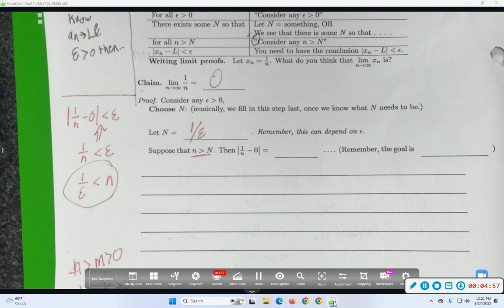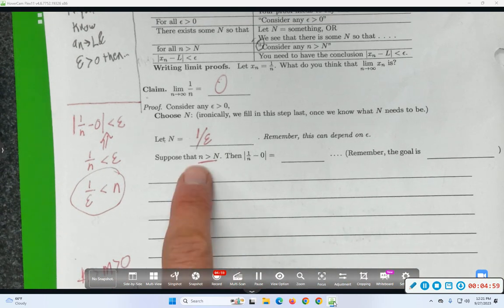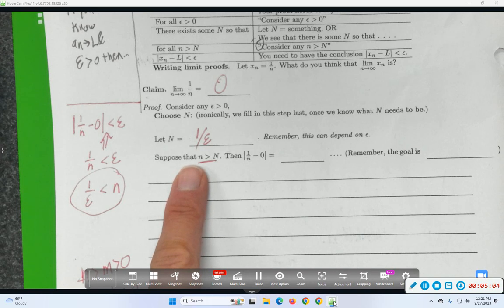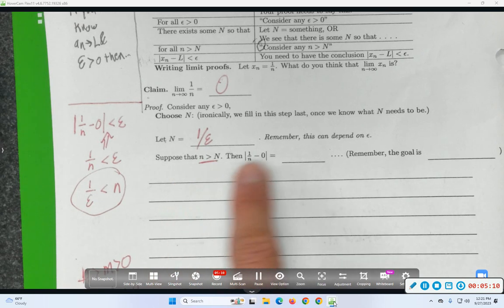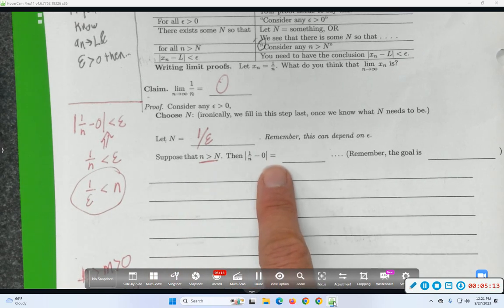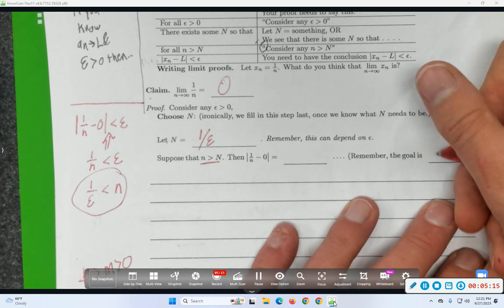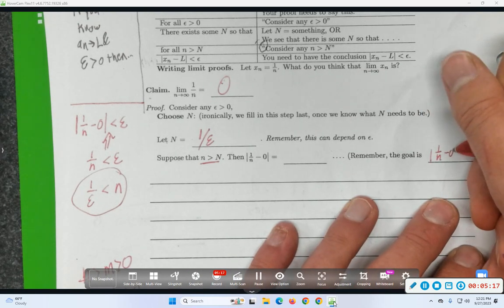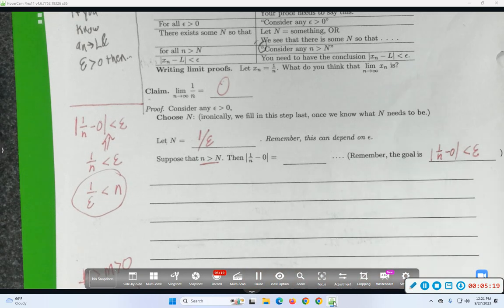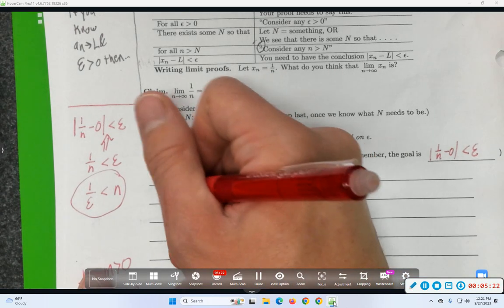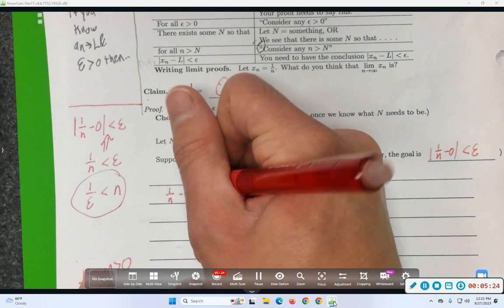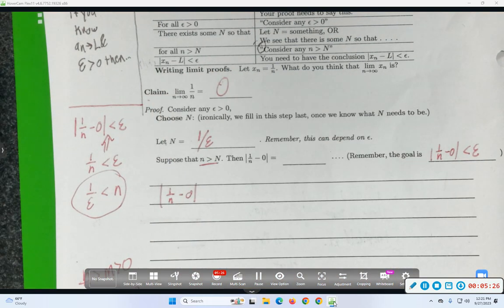So that's okay. Now, I need to consider any little n bigger than big N. That's the same sentence as suppose that little n is bigger than big N, right? I just need some way of making clear I'm assuming little n is bigger than big N. Then, let's do some stuff with 1 over n minus 0, with the goal being 1 over n minus 0 is less than epsilon. And you know what? Let's just start here. 1 over n minus 0, absolute values around it. What did we do with that?